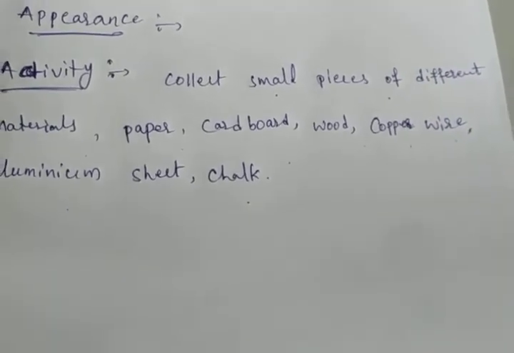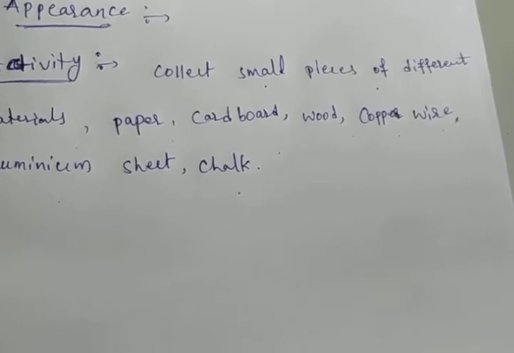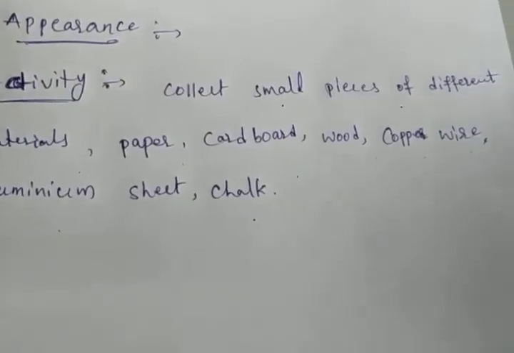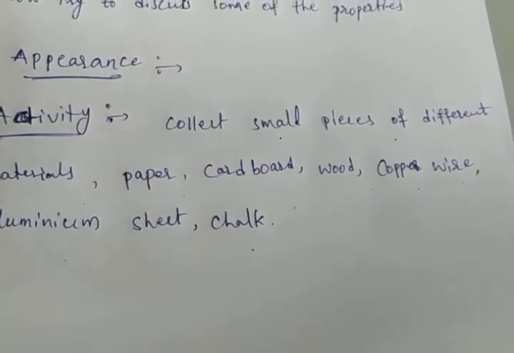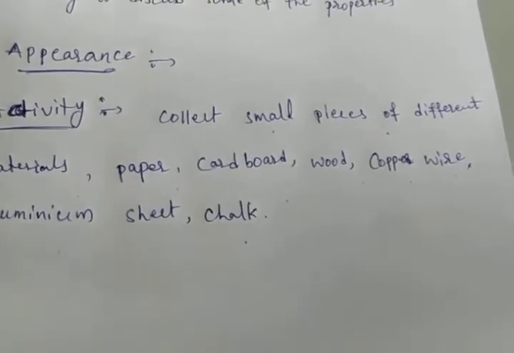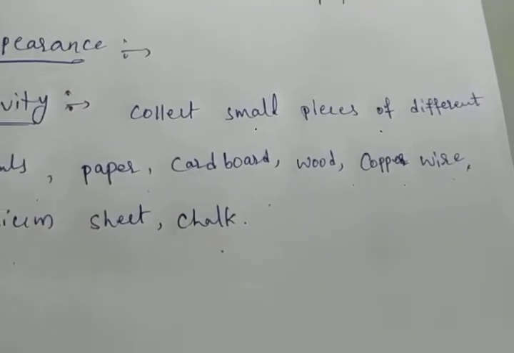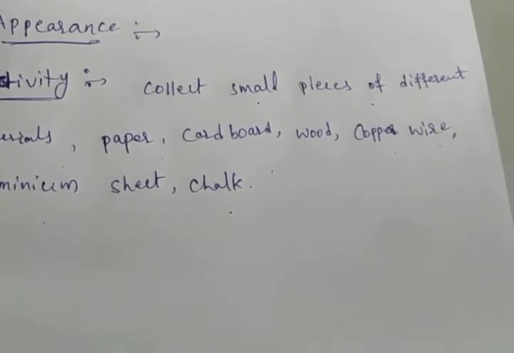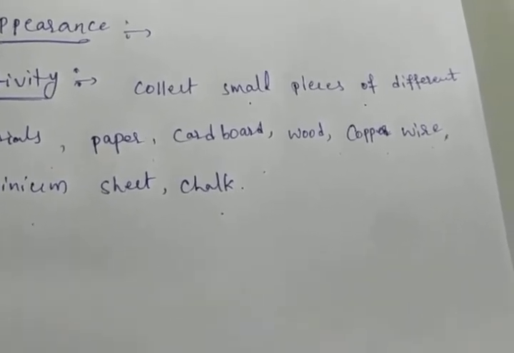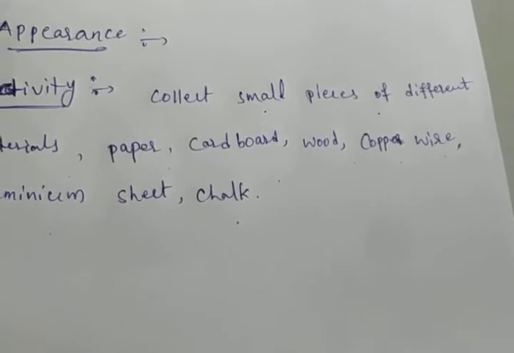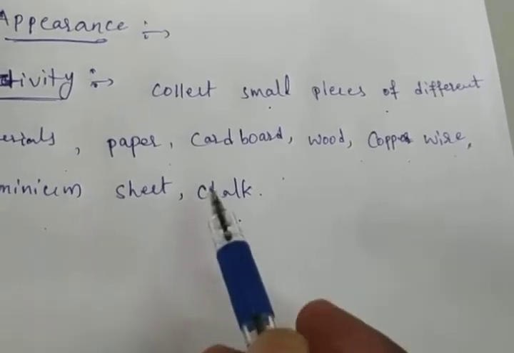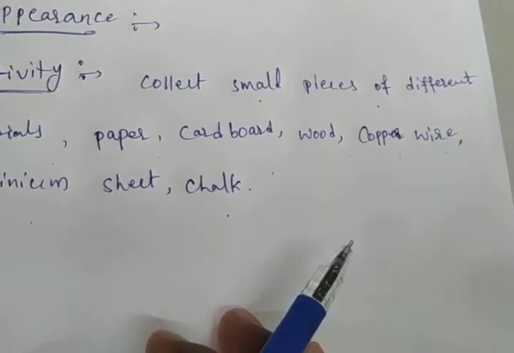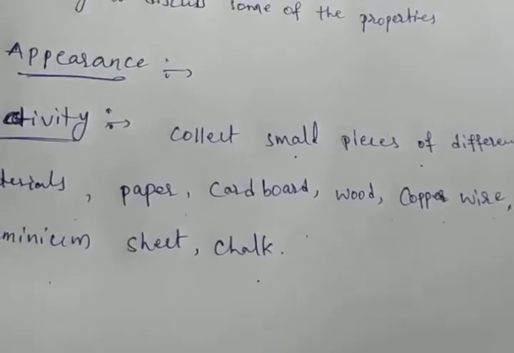Okay, do any of these appear shiny? If any of these materials looks shiny, separate the shiny materials into a separate group.